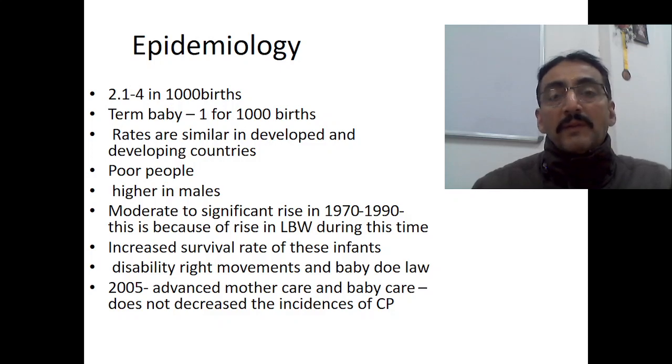It's a low quality of life, and that may lead to cerebral palsy. That's the reason why there is a rise in this particular period. There is an increased survival rate of these infants. Okay, disability, right movement.